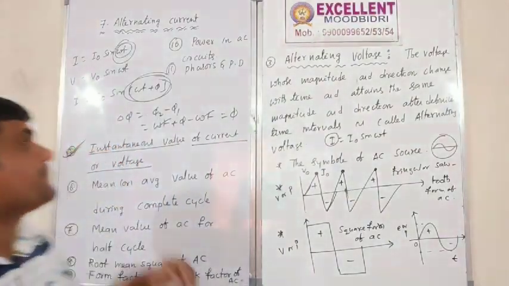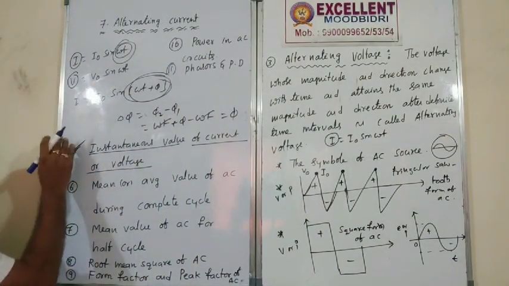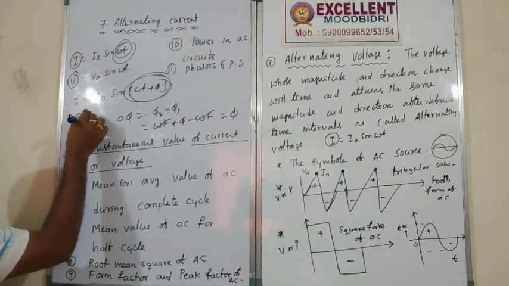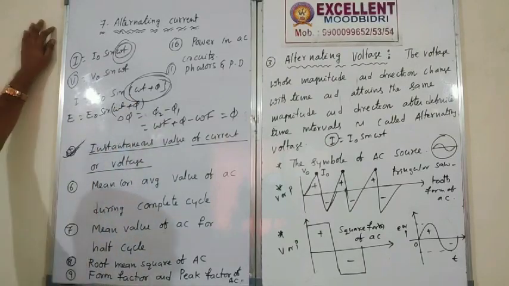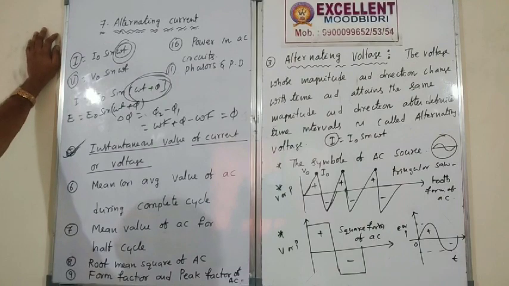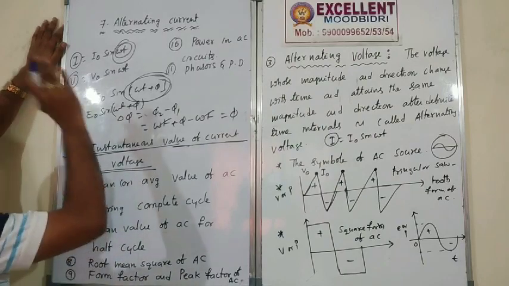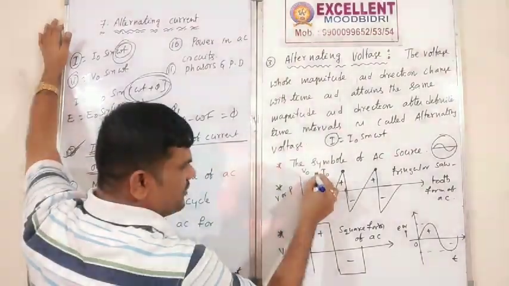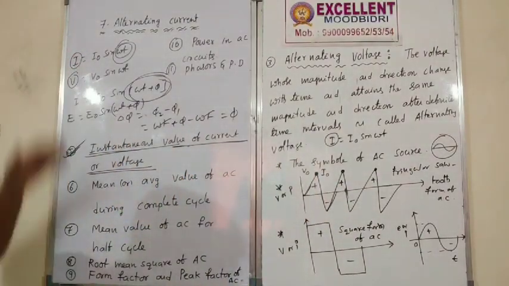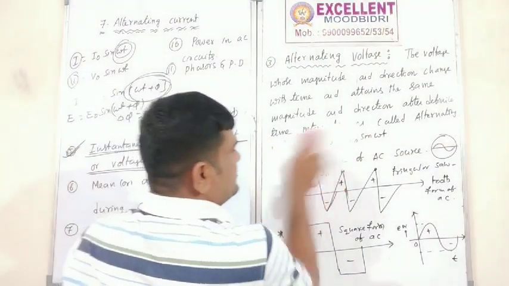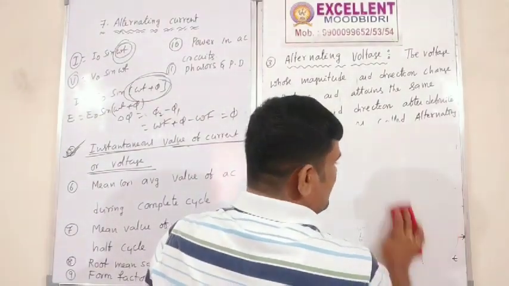So this is the instantaneous current as well as instantaneous voltage. Similarly, you can represent E is equal to E naught into sine of omega t plus phi. So this is the instantaneous value of voltage and current. Peak value means the maximum value of current and the maximum value of voltage, which is nothing but peak voltage as well as peak current.